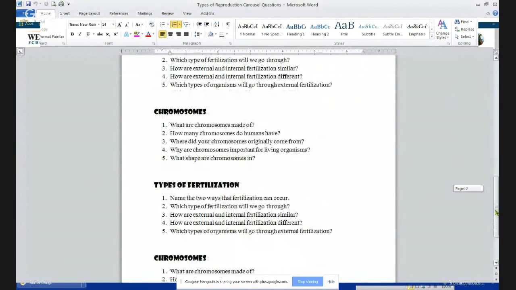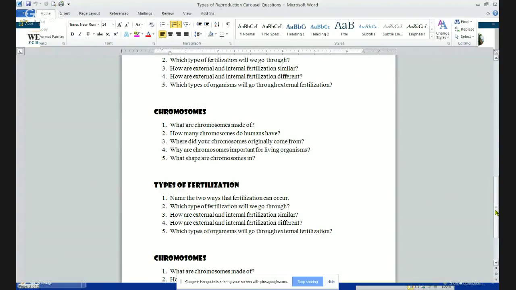Number 5, which types of organisms will go through external fertilization? That would be fish, turtles, any reptiles, basically anything that lays an egg. And the last one, chromosomes. Number 1, what are chromosomes made of? That would be DNA.